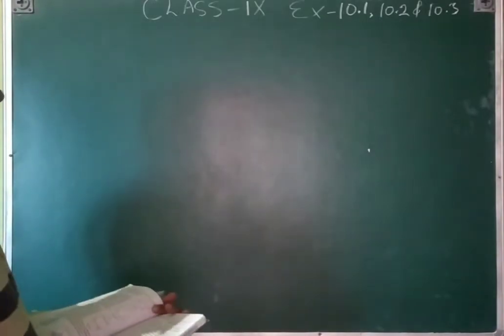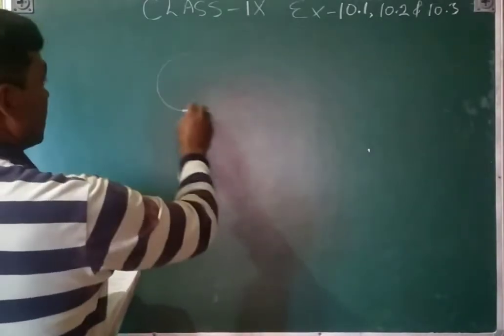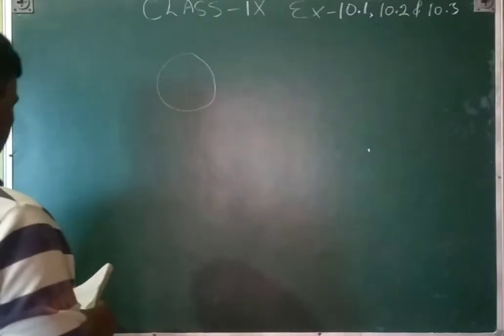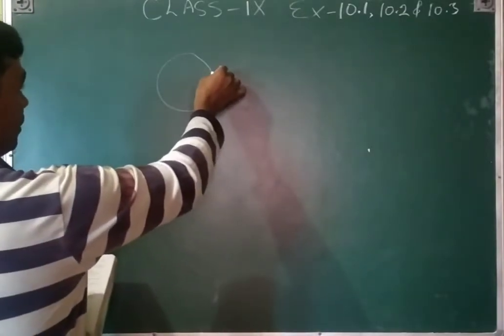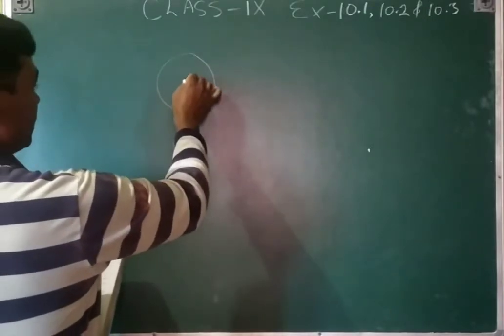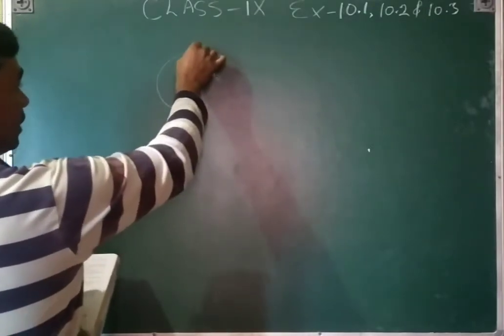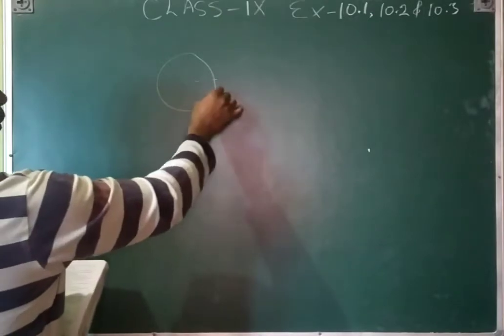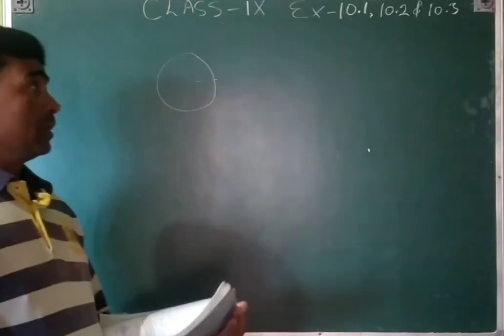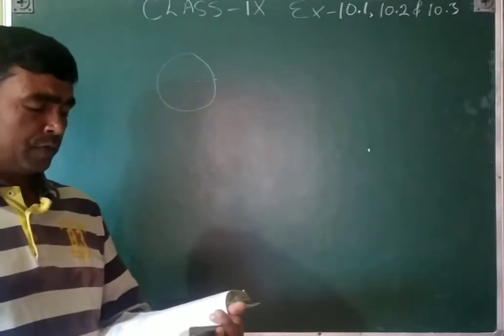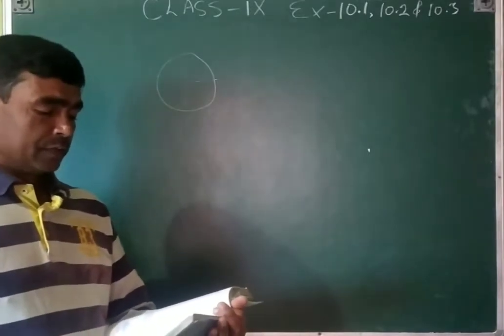Chapter 10, Circle. You know that circle. This is the circle. Here you will see many more things: the interior point, the exterior point, the center point, the radius, the diameter, the chord, and many more. So in Exercise 10.1 you will see fill in the blanks.